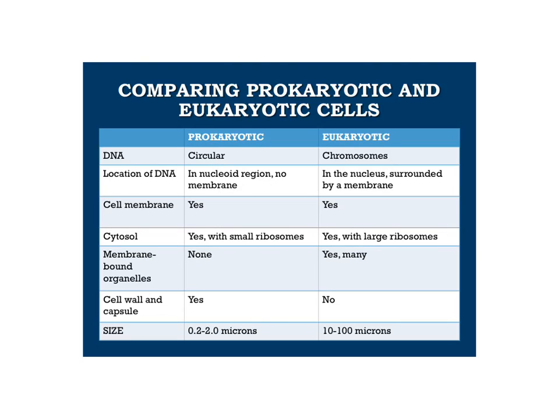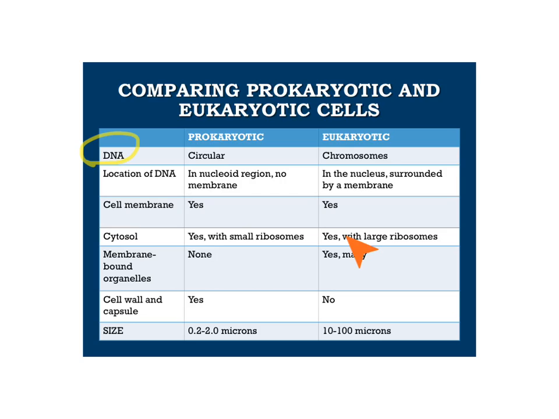Now we can compare prokaryotic and eukaryotic cells. The DNA in a eukaryotic cell is found in the chromosomes. In prokaryotic cell, it's not. In a prokaryotic cell, there's just a region called the nucleoid region where you'll find the DNA. In a eukaryotic cell, you'll find it in the nucleus surrounded by a membrane. So it's behind a membrane, it's inside a membrane. They both have a cell membrane. They both have cytosol or cytoplasm. Eukaryotic cells have larger ribosomes in the cytoplasm.